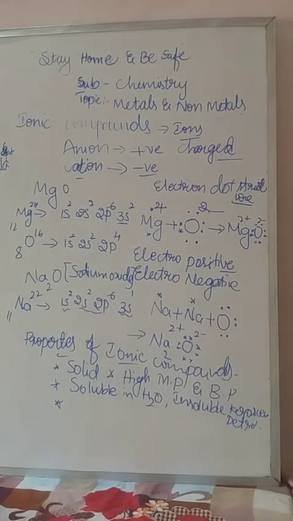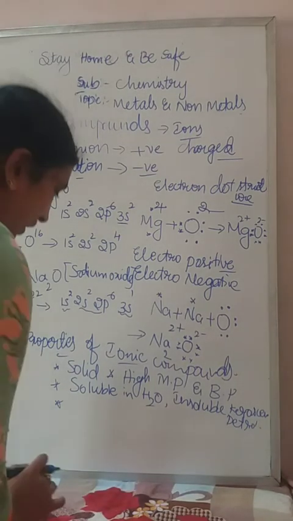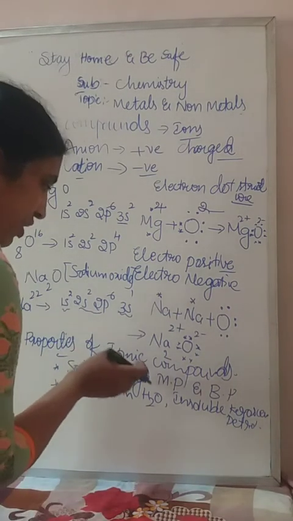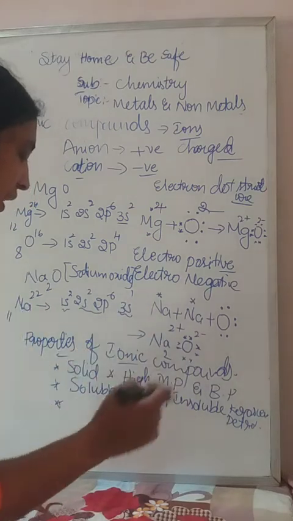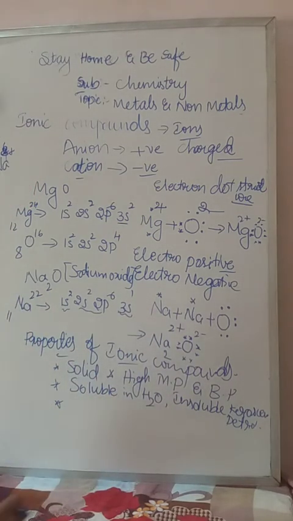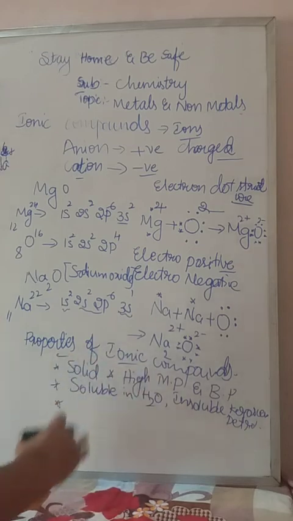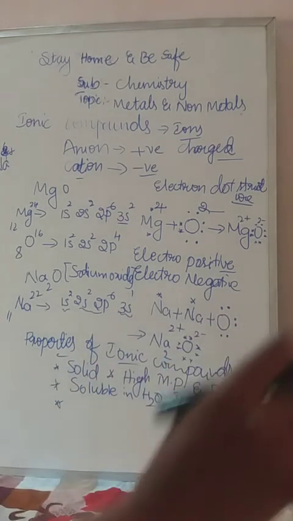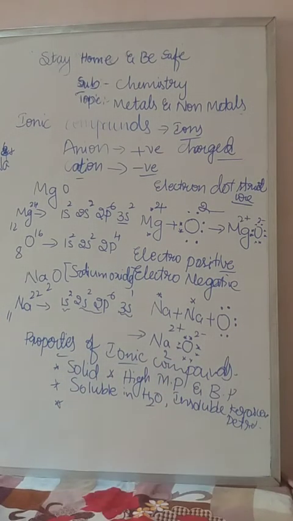Next one is that ionic compounds do not conduct electricity in solid state. In solid state, they do not conduct electricity. But if ionic compounds are mixed with water, they can conduct electricity, because in solid state the liberation of ions is not possible.